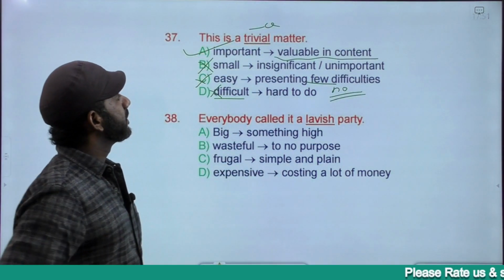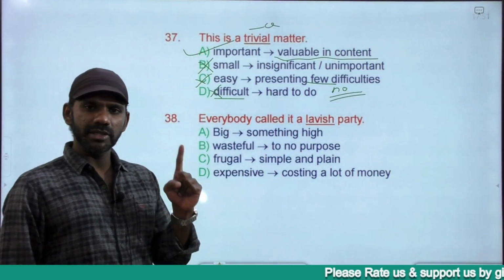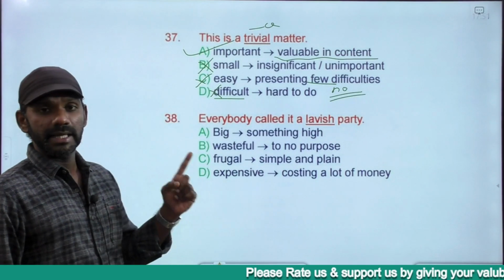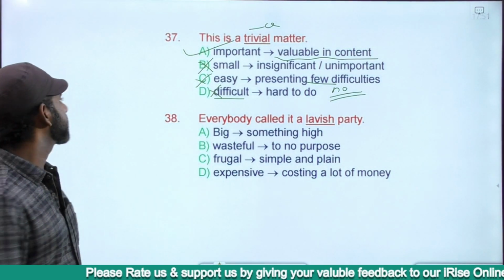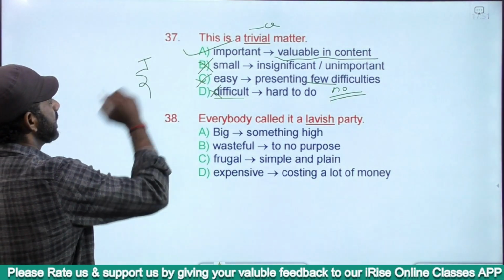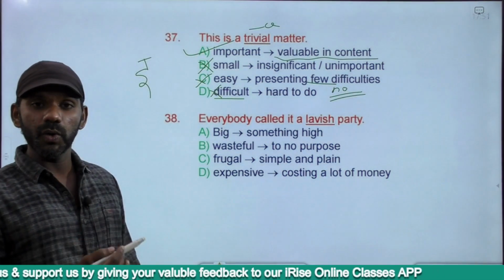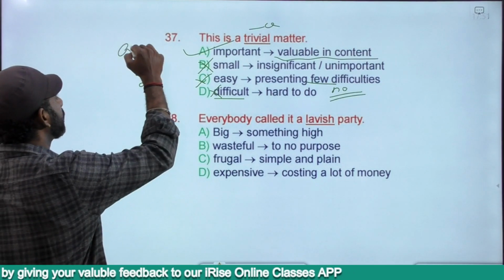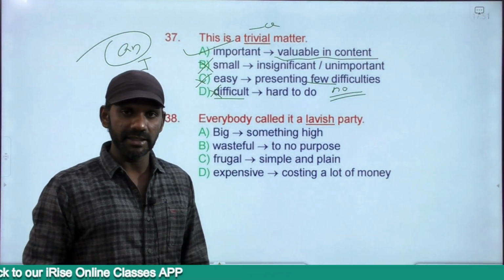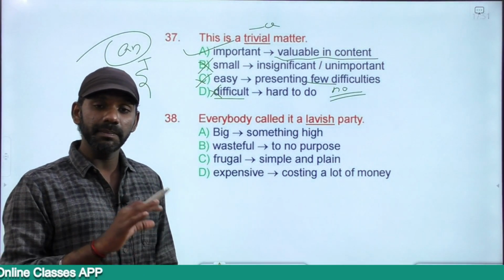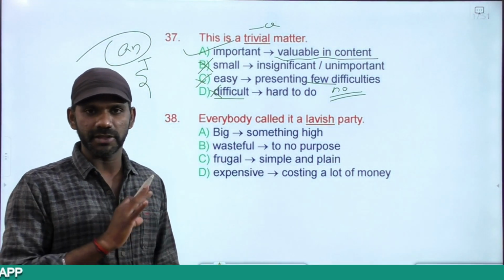This is a trivial matter. If I am replacing the word trivial with important in this case, instead of a I have to go for an, because in important, the first sound is E. If a word begins with a sound A, E, I, O or U, we have to go for the article an. This is a trivial matter. The sentence is negatively charged. This is an important matter. The sentence is positively charged.